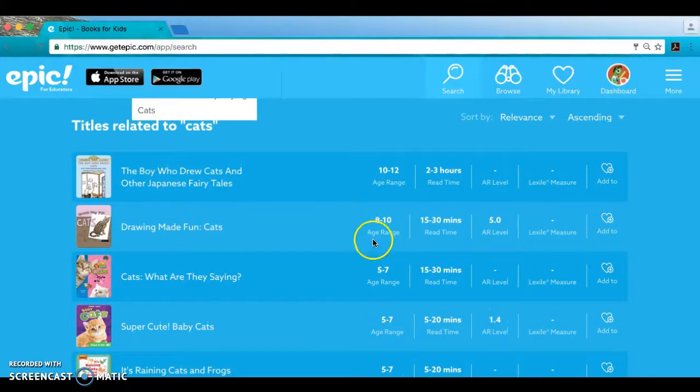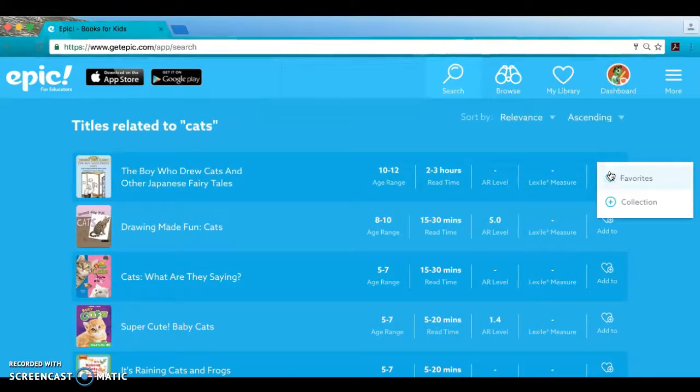It will show you the age range, the read time, how long it takes to read this book, and also the AR level, if it's an AR book, or the Lexile measure. Next to the heart, you can click on it and add any book to your favorites or to a collection that you can create. I will show how to create collections and add books to your favorites in a different video.